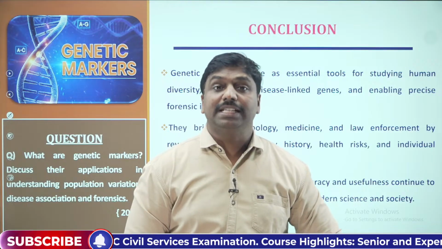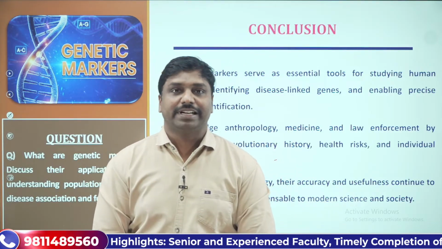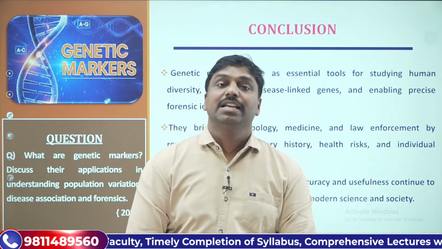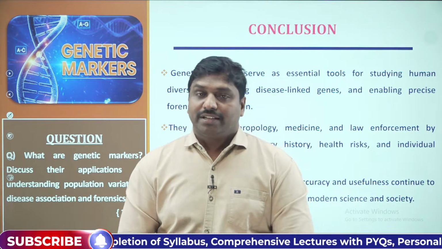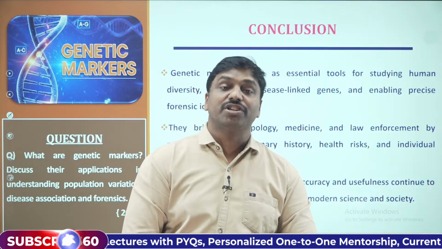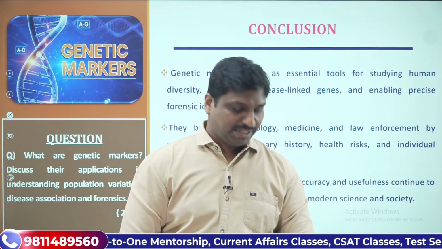So remember these examples. ABO blood groups is an example of genetic markers. RH blood groups is an example of genetic markers. And the HLA system is another example. So all of these things are mentioned in your syllabus also. Try to study them in a systematic fashion, right?